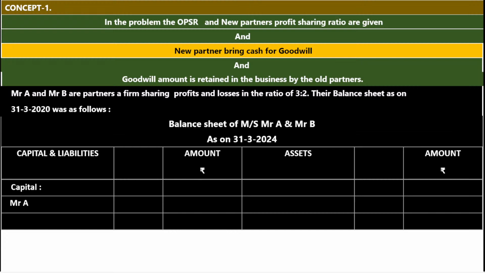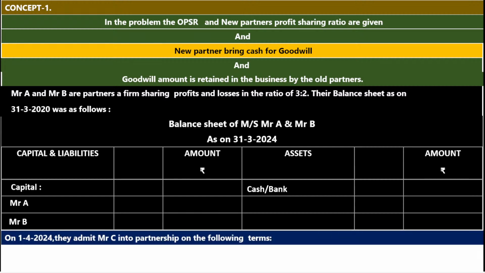Capital: Mr. A, Mr. B. Because it is an old balance sheet, in the old balance sheet only the old partners' names will appear. Cash or bank, because when the new partner brings the cash for goodwill, we are adjusting it through cash or bank.